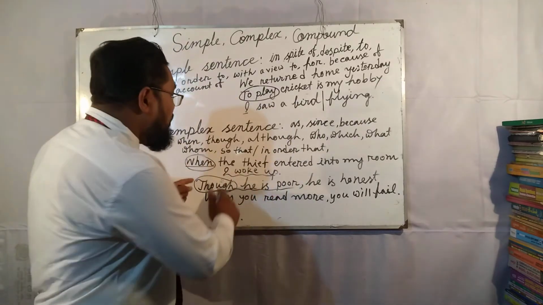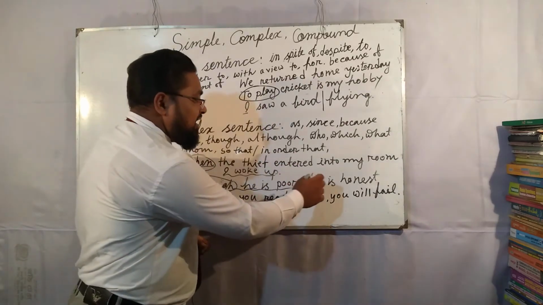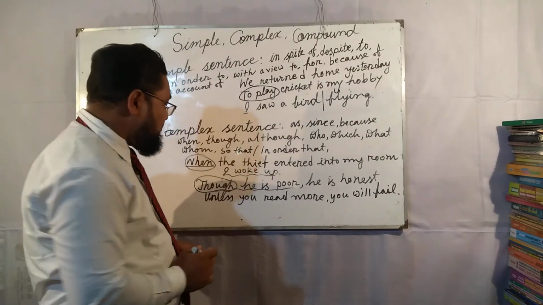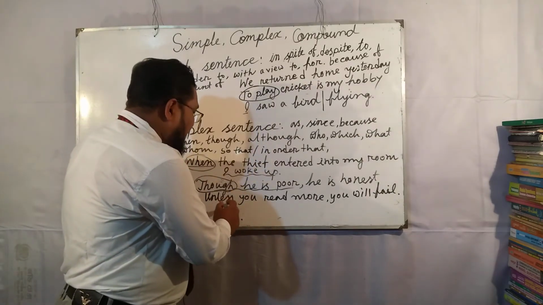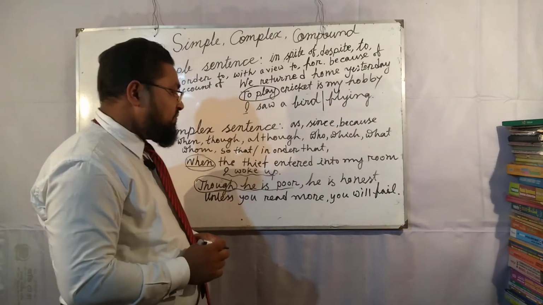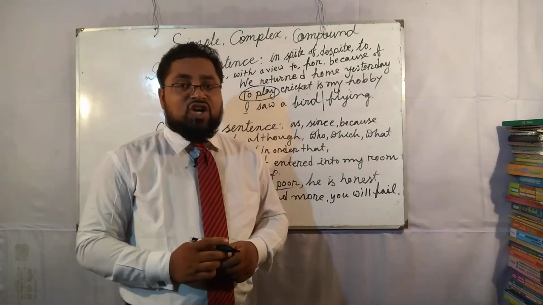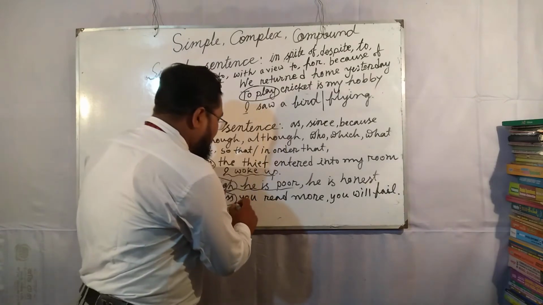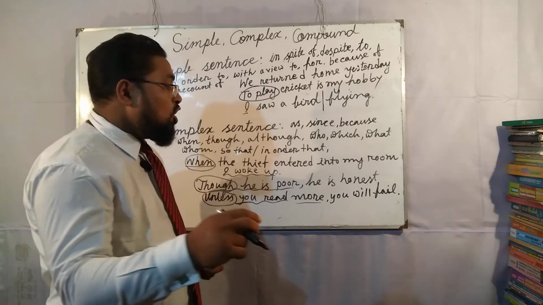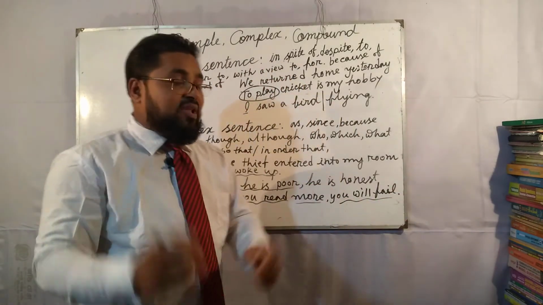On the contrary, though he is poor depends on he is honest. Third sentence: Unless you read more, you will fail. Here unless is a subordinating conjunction, so this clause is a subordinate clause. This subordinate clause depends on the principal clause, you will fail, to express the meaning of the sentence.